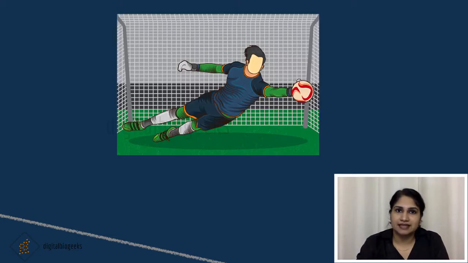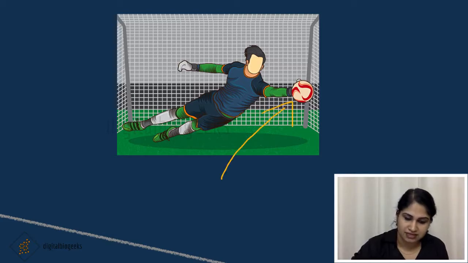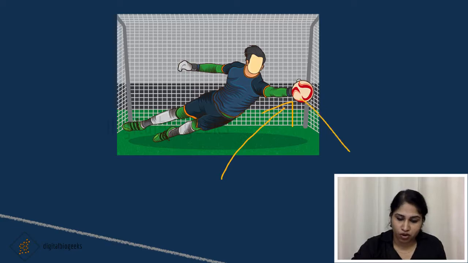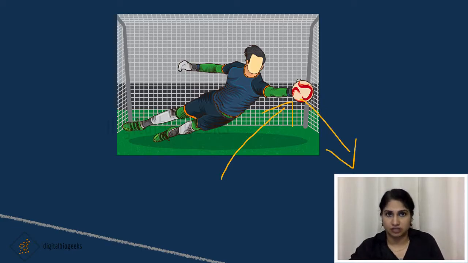Now, take the same example of the penalty kick in football. The ball comes in this direction and when the goalie blocks, the ball changes its direction. For this, let's do the same experiment with the rubber ball. Place the rubber ball on the tabletop and gently push it and then place a ruler on the path of the ball.